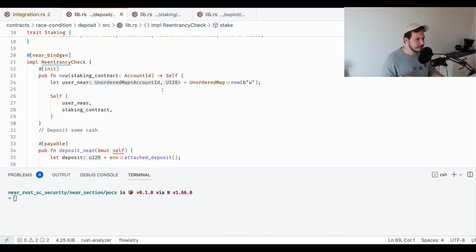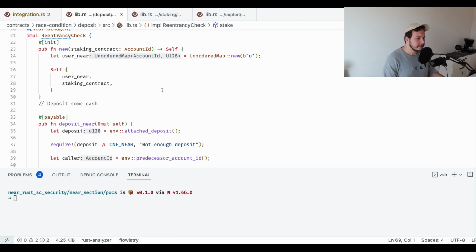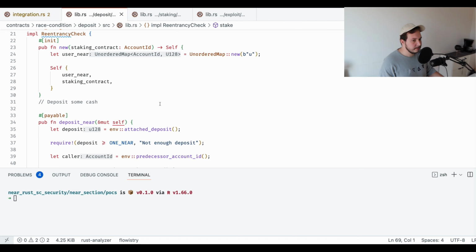Here we have just a deposit contract, which lets users deposit some NEAR to then stake that NEAR in an external contract. That's pretty much it. In the example, we had an external swapping contract. In this example, we just have an external staking contract, which lets users stake some NEAR under a certain validator. And that's pretty much it.